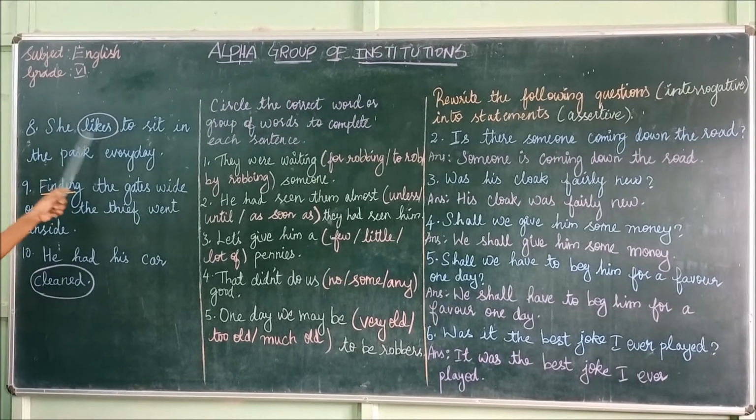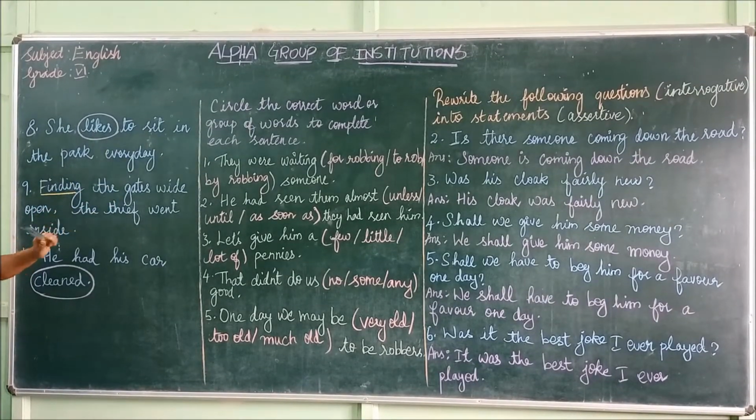Next one, she likes to sit in the park every day. Here, likes is a finite verb. Next one, finding the gates wide open, the thief went inside. Let me read it again. Finding the gates wide open, the thief went inside. Here, finding is a non-finite verb. Next, last one. He had his car clean. Here, clean is a finite verb.